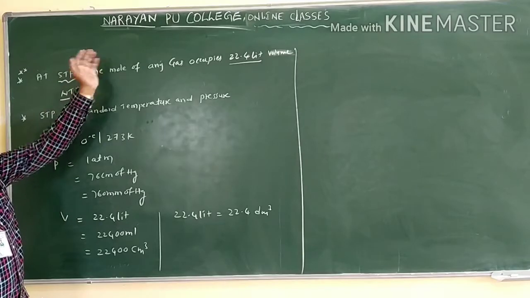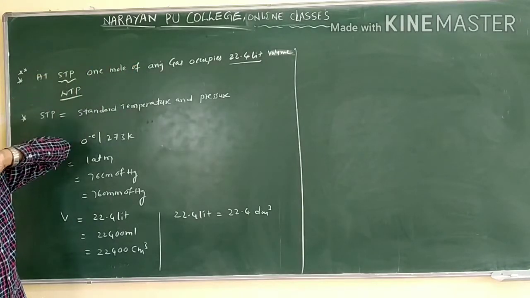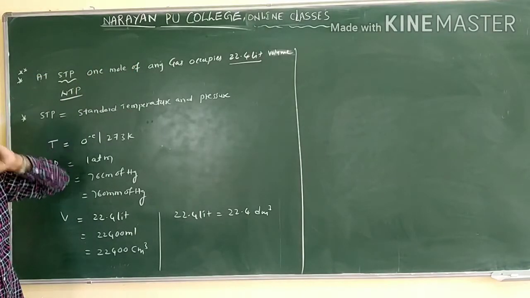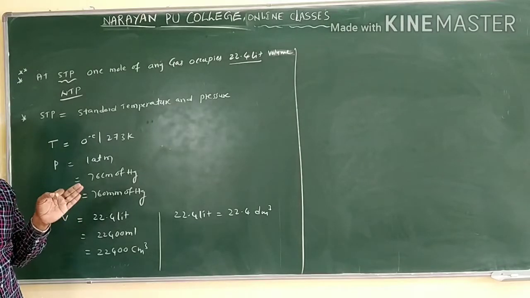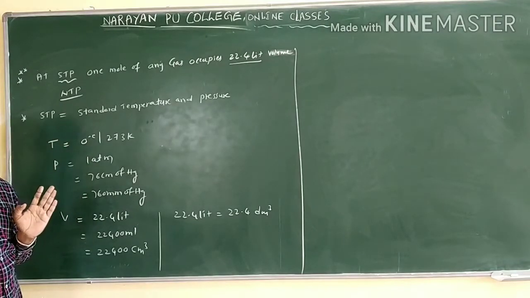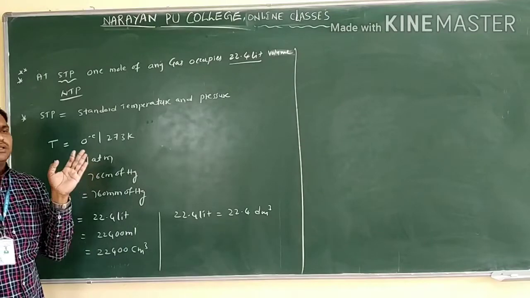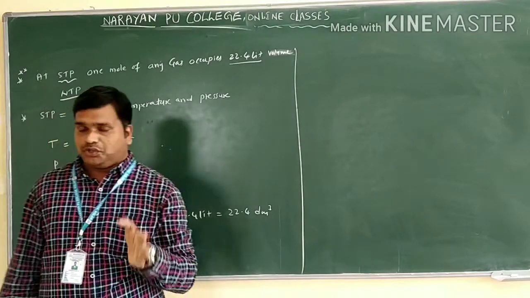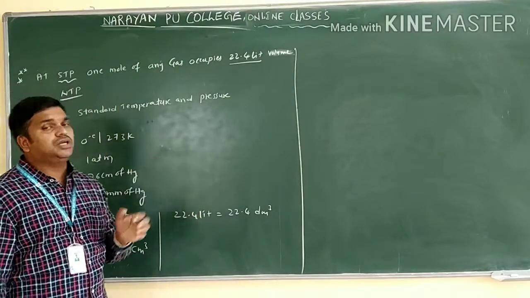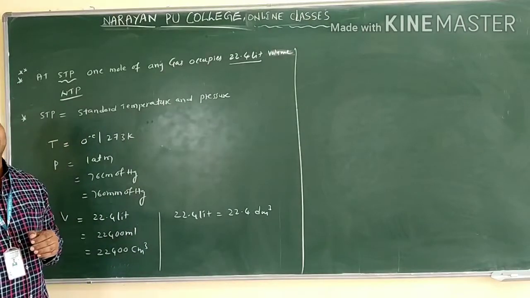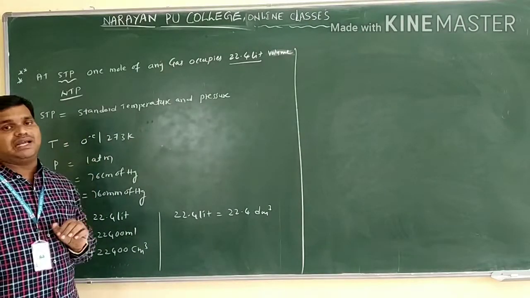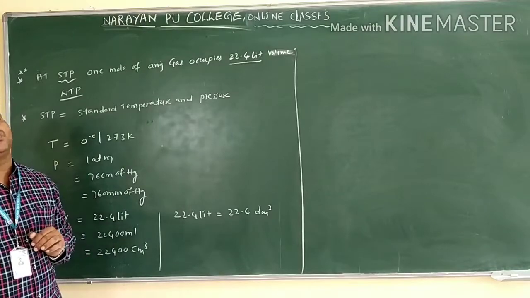The volume occupied is 22.4 liters. This is also called gram molar volume. Gram molar volume means what? 1 mole of any gas at STP occupies 22.4 liters of volume. This is called gram molar volume.